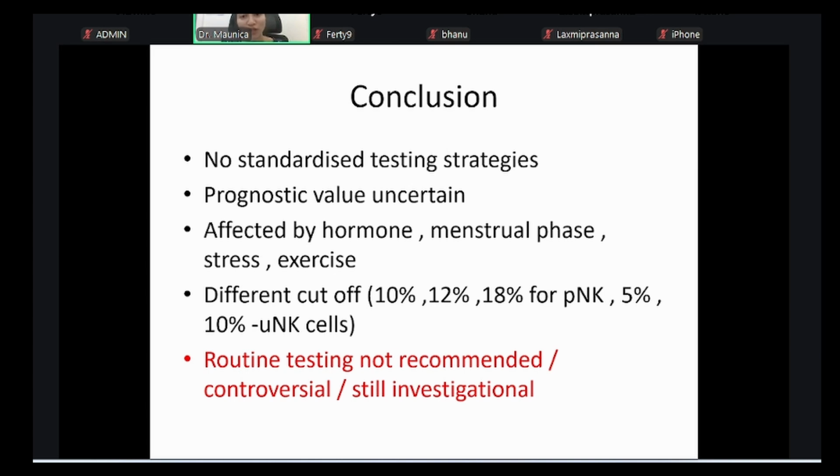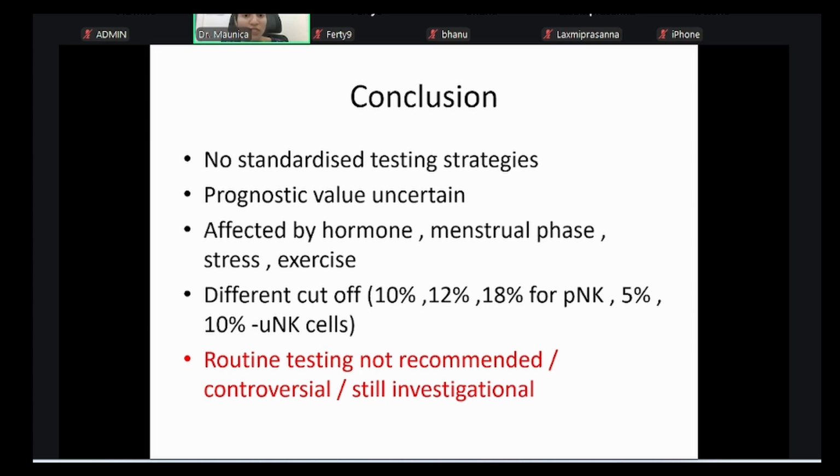Only if you have a euploid blastocyst in hand and all other factors have been corrected. Your uterus looks fine, no fibroid, no adenomyosis, no polyps, sperm DNA fragmentation has been corrected, everything done. In spite of that, you're unable to give her a result, and the lady or the husband doesn't want donor cycles, they only want their own gametes, then you come to immunology. This is the last thing that you should look at. So routine testing is not recommended.